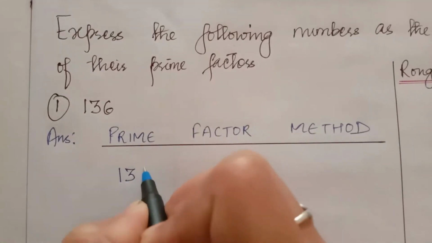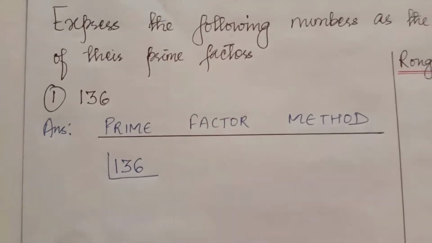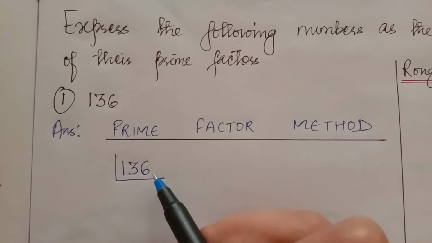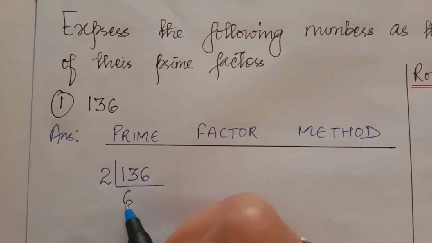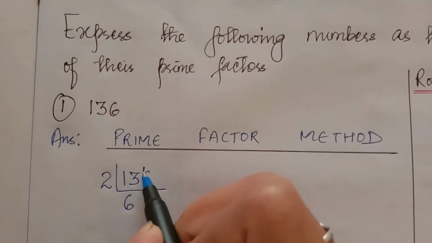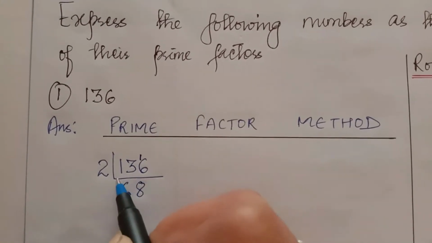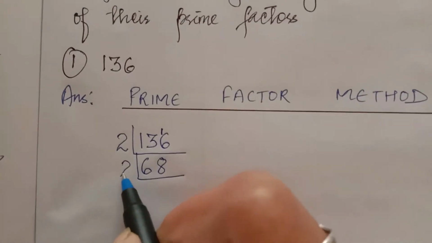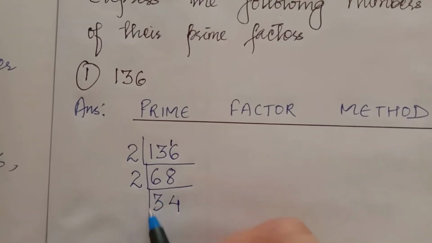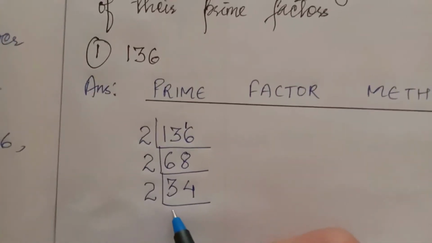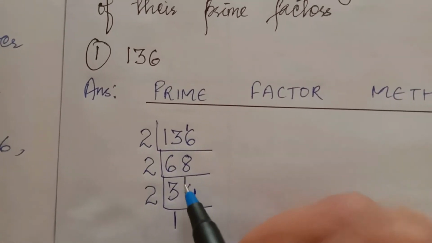So we have to divide 136. Okay, prime factors method. This is an even number, the last digit is 6, so we can divide by 2. 2 6s are 12, but it is 13, so 1 will be here. 2 8s are 16. Now 2 3s are 6, 2 4s are 8. 2 1s are 2, the remainder will be 1 here.